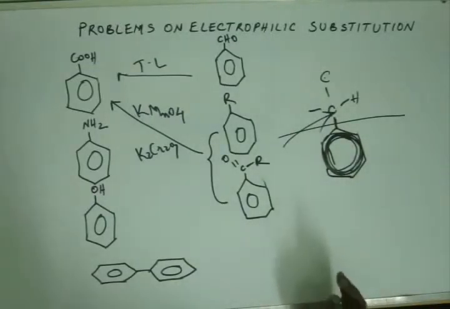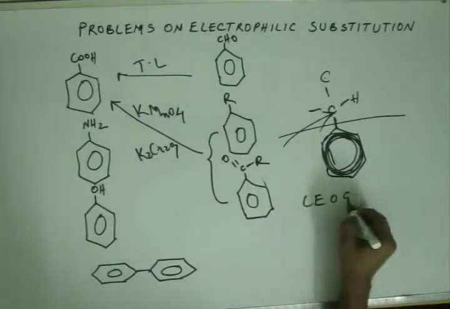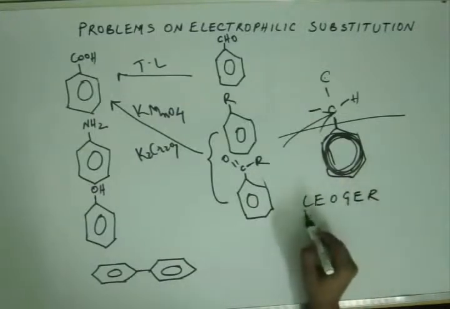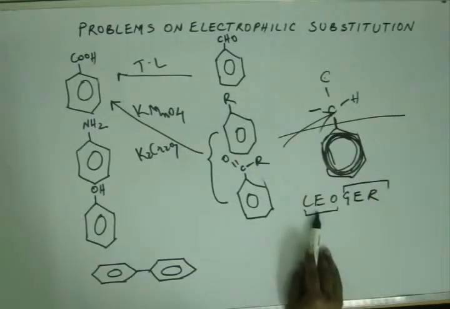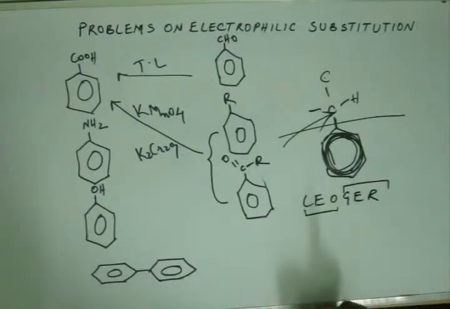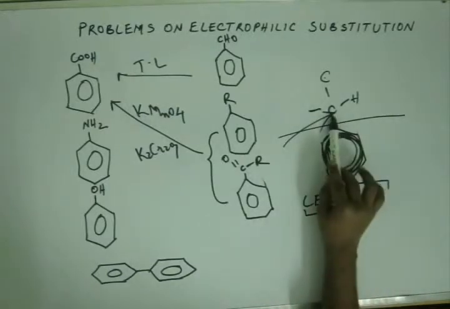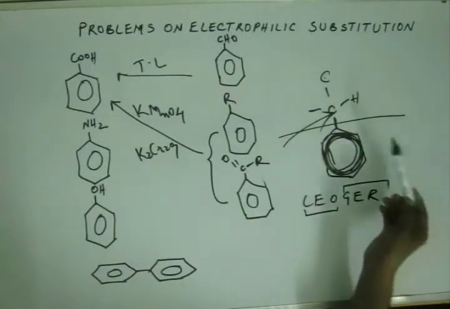When it comes to oxidation, oxidation is loss of electron. You must be knowing this, LEO GER. Loss of electron is oxidation and gain of electron is reduction. So when we talk about oxidation, basically we talk about loss of electron. Some element has to lose electron, and the one which has the maximum electron density will be most likely to lose electron. And the most electron rich carbon here is this alpha carbon, so this is most likely to lose electron. So the most likely site of oxidation is this carbon.